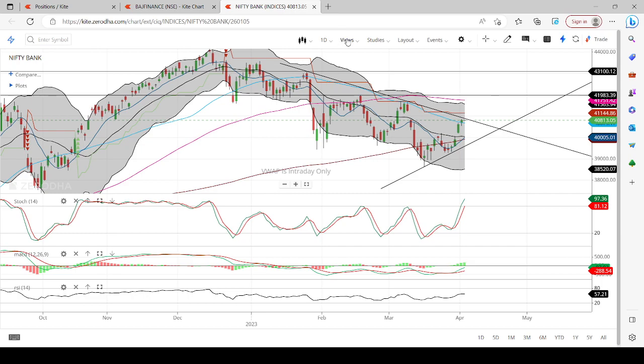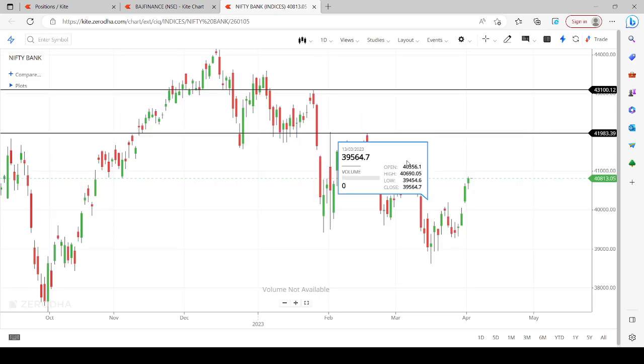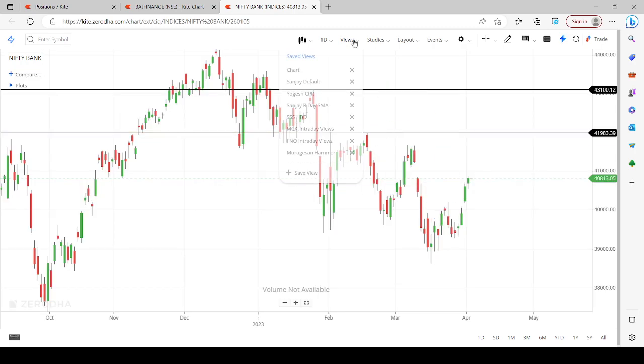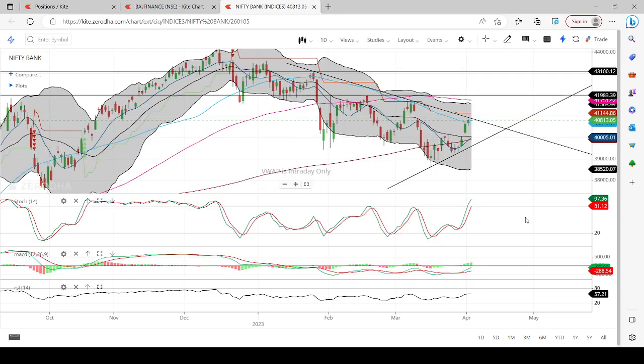Let me change this into a different setup so that you may understand very easily. Let me have my default setup itself, because this falling trend line is not showing over there. So a break above this falling trend line and a close above this, probably a close above 41,144, which is the super trend line. The moment it crosses and closes above that level, the very next day it will give you a buy signal.